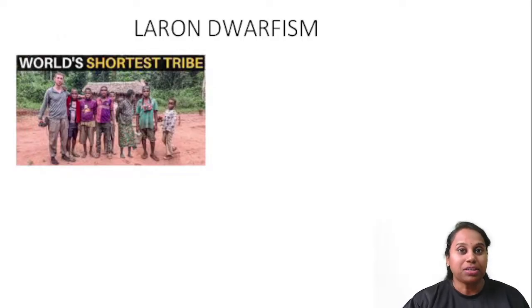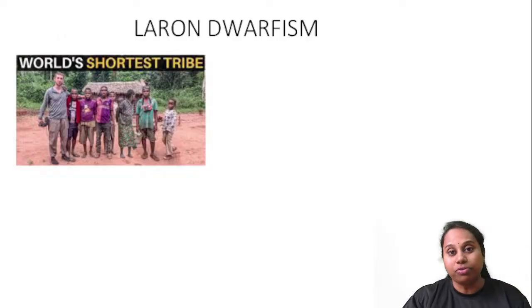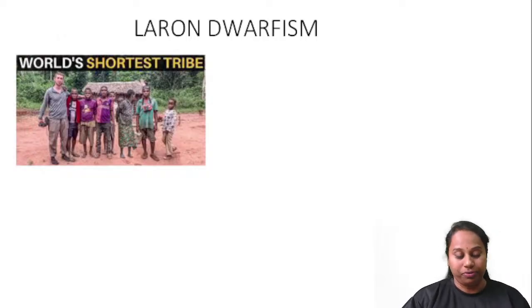So if a patient has something wrong with somatomedin C, like these African pygmies, they have a genetic defect in somatomedin C. That's why even though their growth hormone levels are normal, they are dwarf, because there's a mutation of somatomedin C. Don't confuse somatostatin and somatomedin. Somatostatin, stat means static, it will stop growth hormone. But somatomedin, med means it will mediate growth hormone action. It will mediate the effects of growth. So somatostatin is static to growth, but somatomedin mediates growth. So that was about Laron dwarfism.